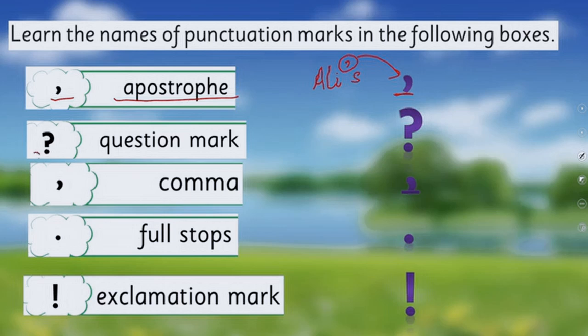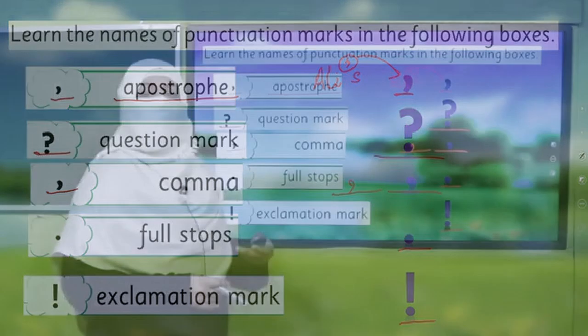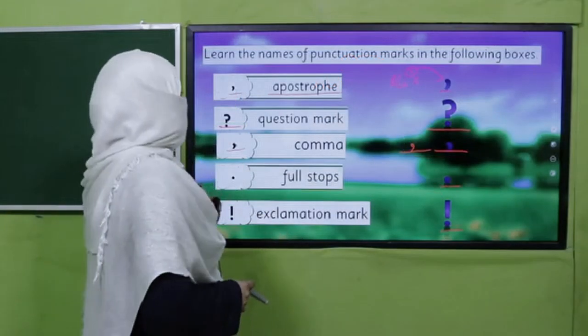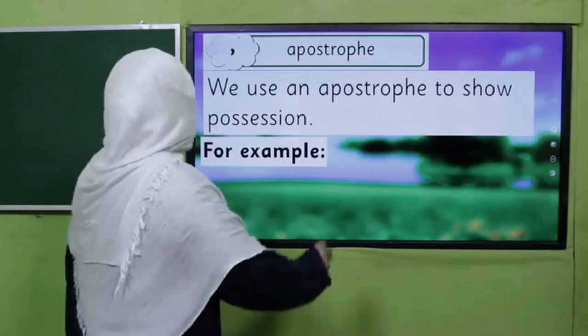Then the question mark to inquire about something, the comma, which is placed on the line. The apostrophe is different from the comma. We know the apostrophe is above the letter and the comma we place on the line. And the full stop and the sign of exclamation. So let's learn further use of these punctuation marks.